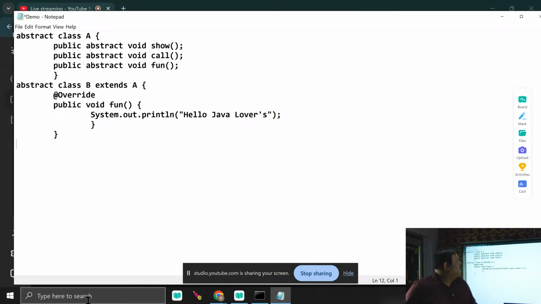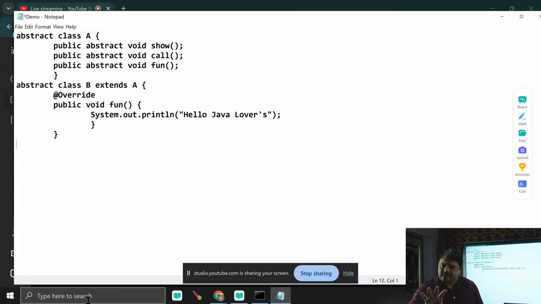See, when class B is inherited from A, it is bound to override all the three abstract methods declared in the A class. But here I only override one method, that is fun, but I did not override the other two methods. So either I override all the three abstract methods in B, or I make the child class an abstract class.